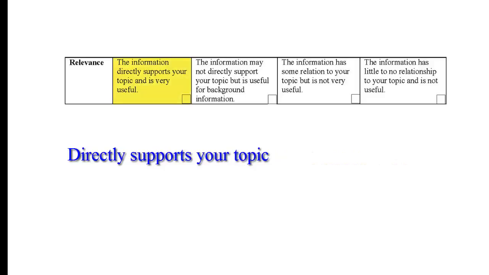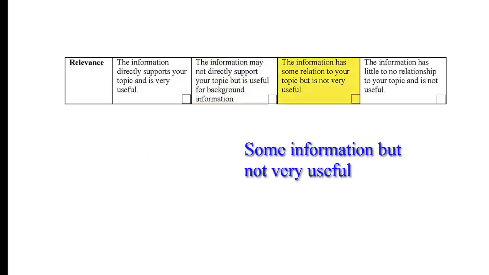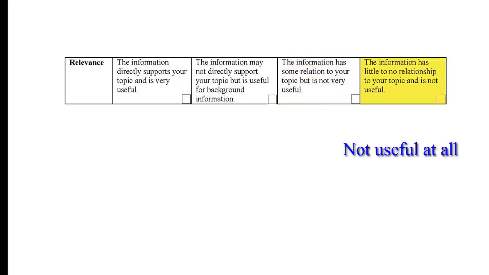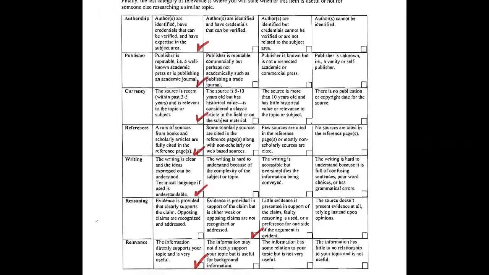Relevance. This category applies specifically to your research topic. Does the article directly support your topic and is therefore useful as a source? Or does the article contain information that is helpful but mostly is background information? You might find the article has some information but is not very useful, or the article has information that is irrelevant for your needs. Once you have rated the article in each category, you are ready to write the assessment portion of the annotated paragraph.